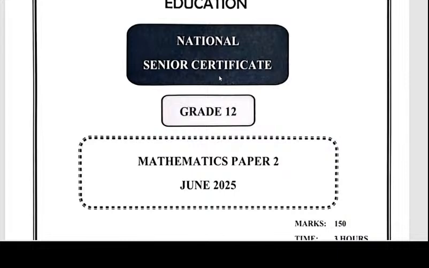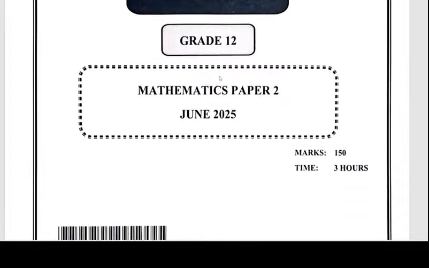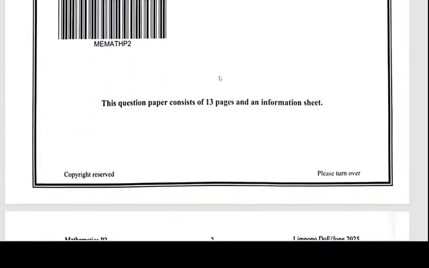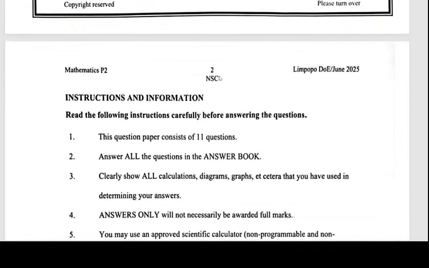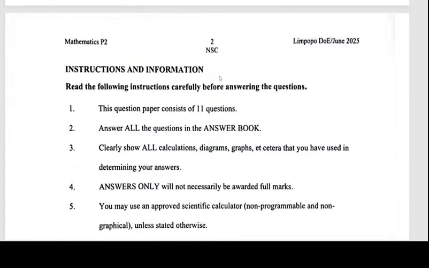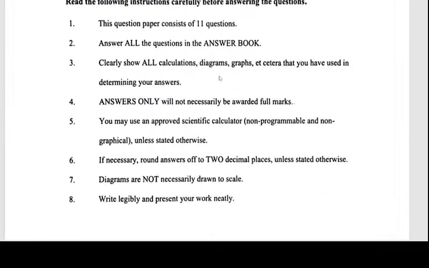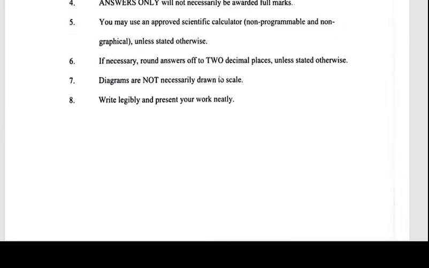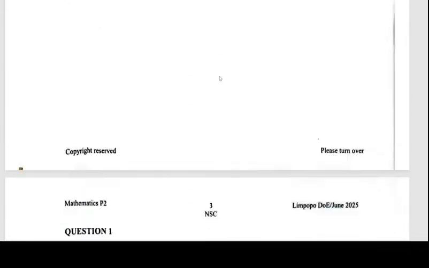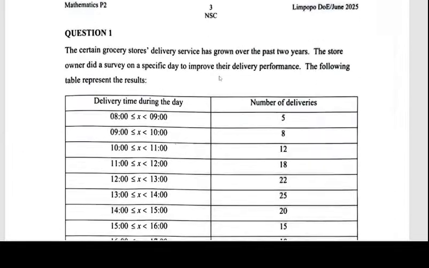Now, with this paper, we have 3 hours for 150 marks, and the paper has 11 questions. Wow, why so many questions? Okay, the others are just basic instructions of paper 2. Then question 1, which is the statistics.